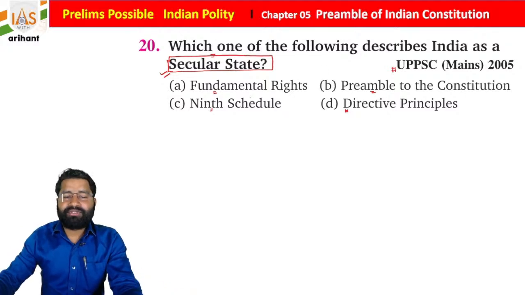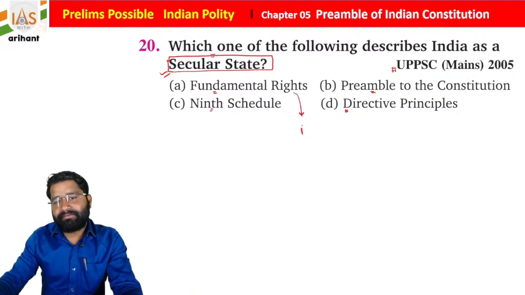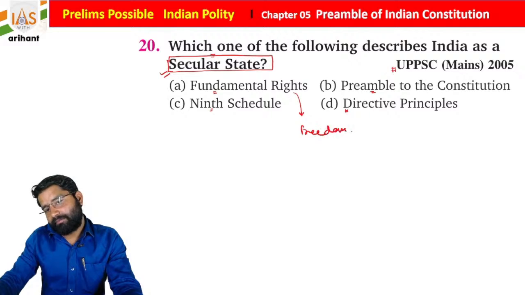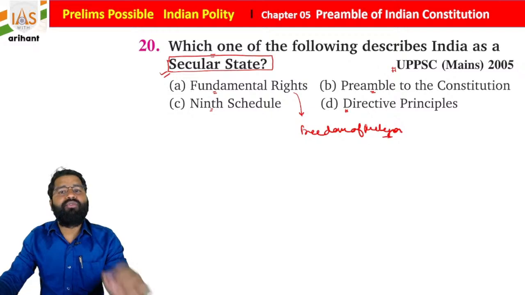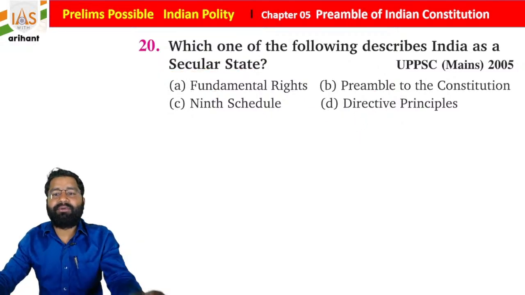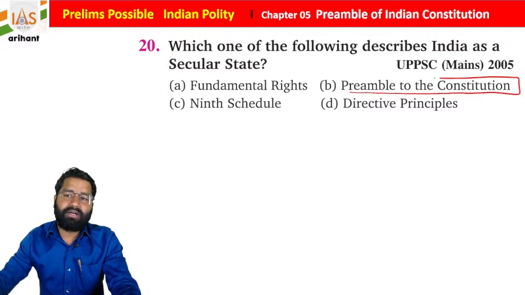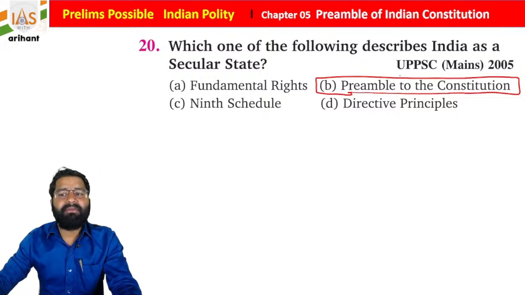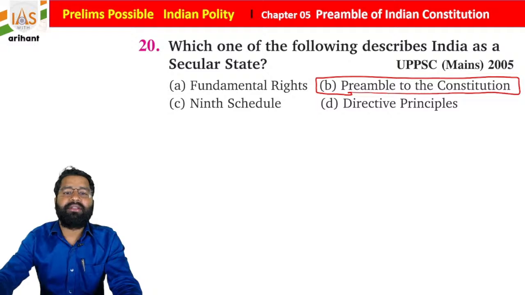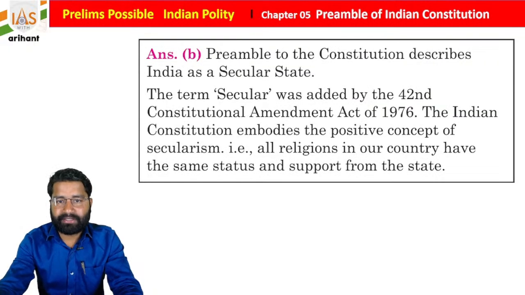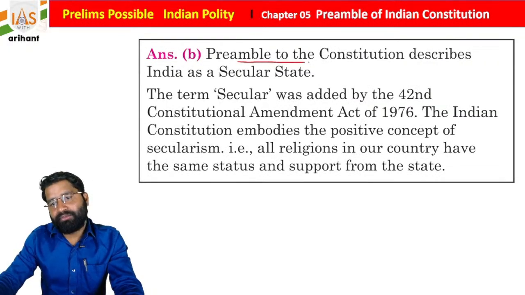In fundamental rights there is freedom of religion, but there is no word secular. The preamble to the Constitution of India includes the word secular. So the preamble describes India as a secular state.